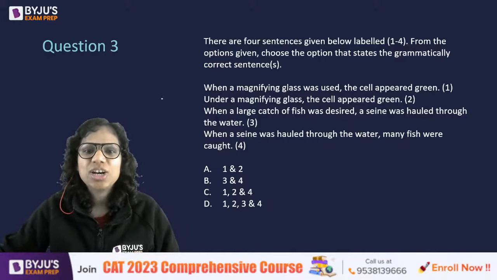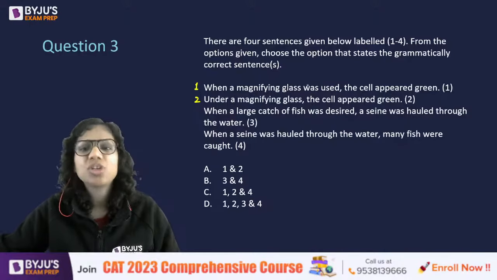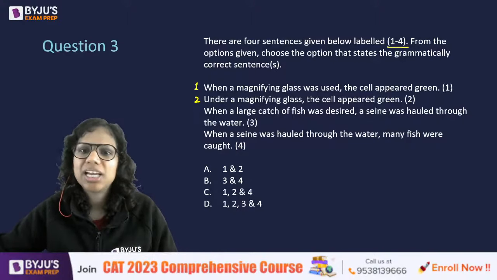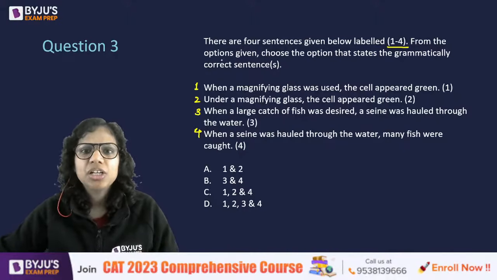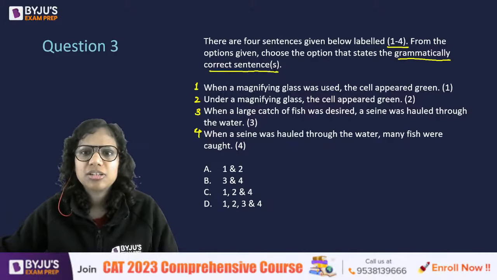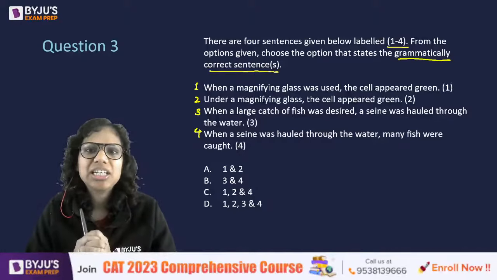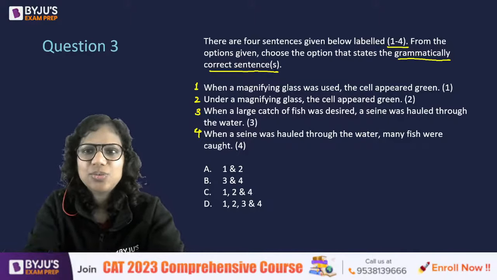Now, this is a full-fledged sentence-based question, right? So I should have numbered these. Okay, they are numbered here. Yes, because this is a previous year question. They were numbered like this in the exam as well, so I kept that numbering. Now, you have to tell me which of these options states the grammatically correct sentences? Let's see what you say here.